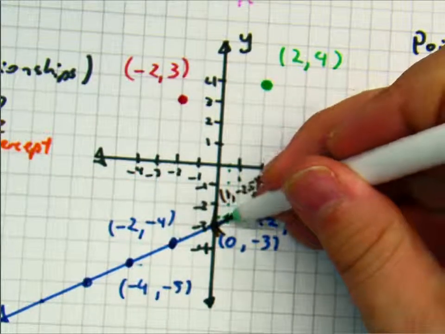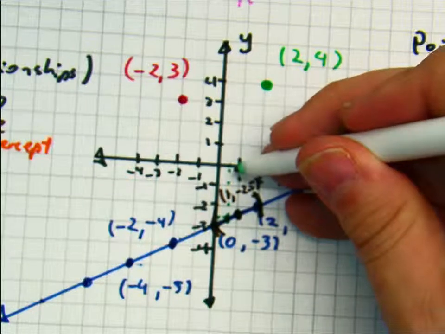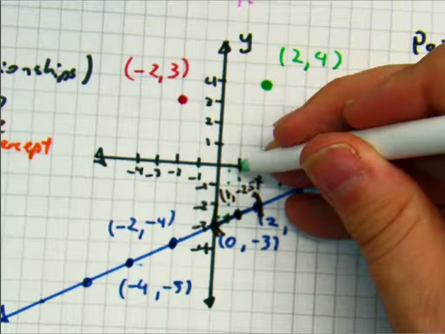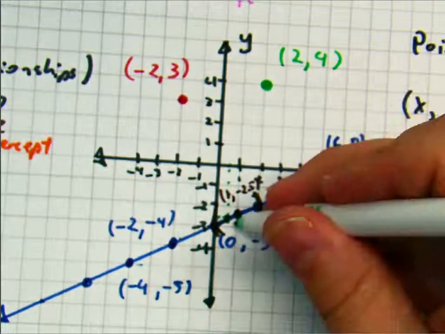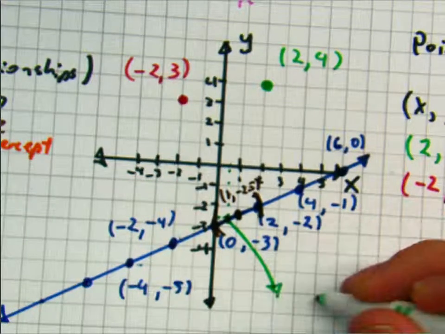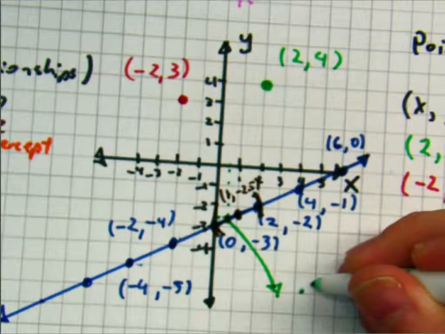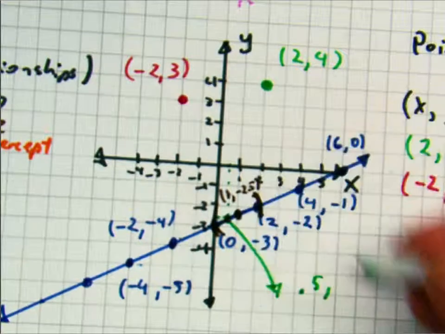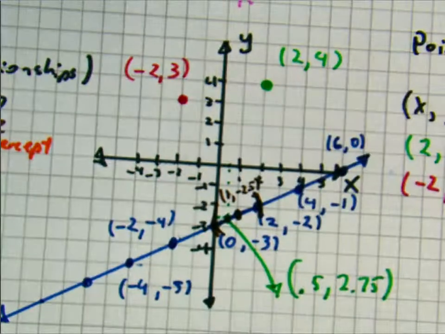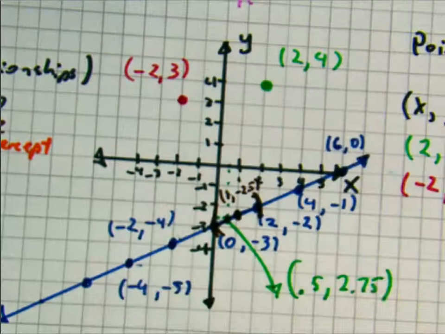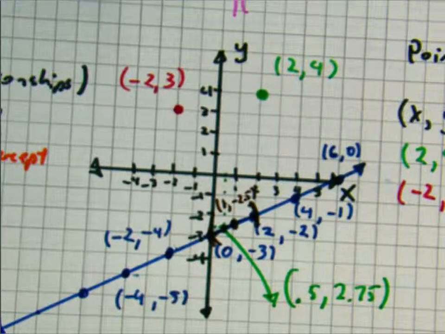Well, can you get the point? Is it clear enough that you guys see what I'm saying? See the green right in there? This little tiny point right in there, right? That's the point. My x is like 0.5, and my y is like 2.75, right? And every single point on the line, everywhere that there is ink, we can say has a name.